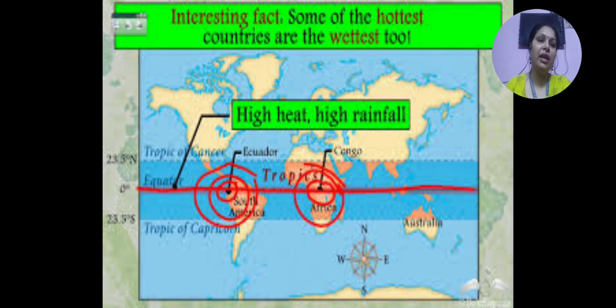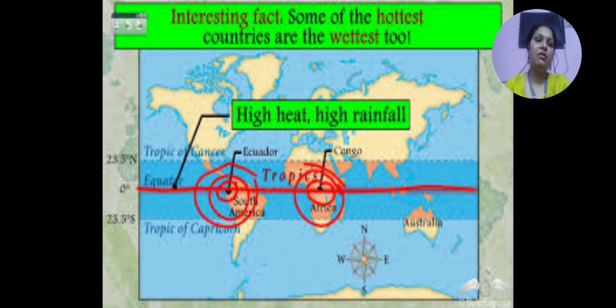When there is high temperature, the rainfall also occurs. Whenever the temperature increases due to heat, there is rainfall. So these countries have a hot and wet climate.